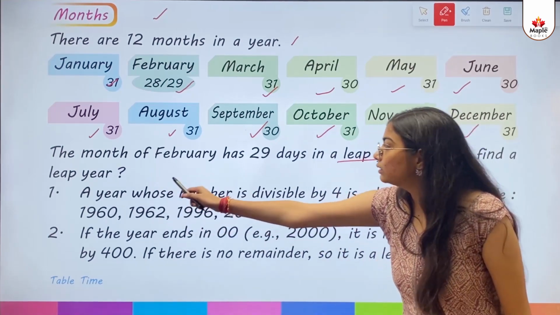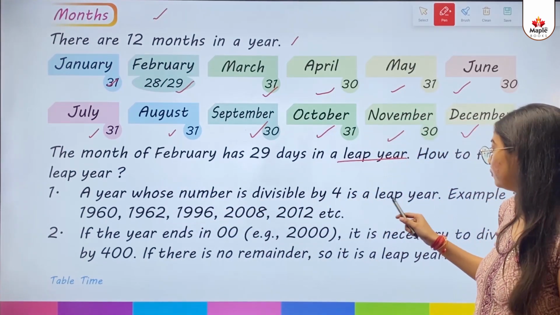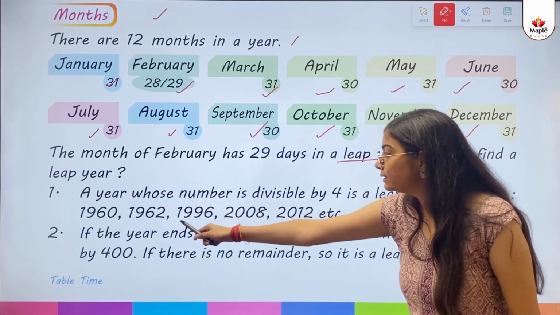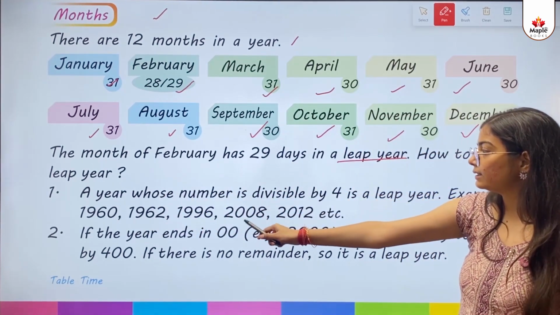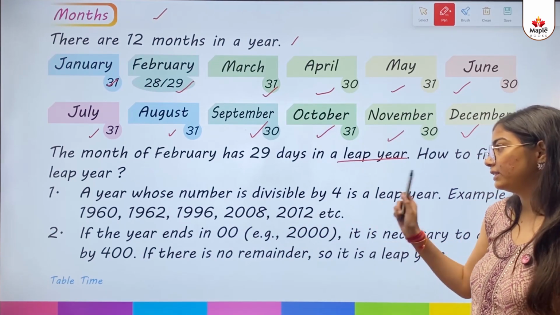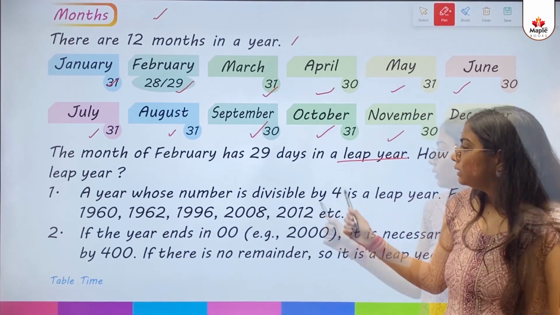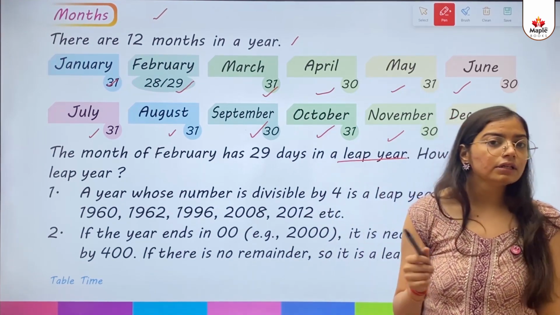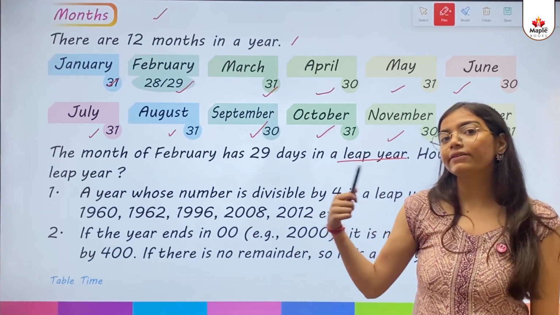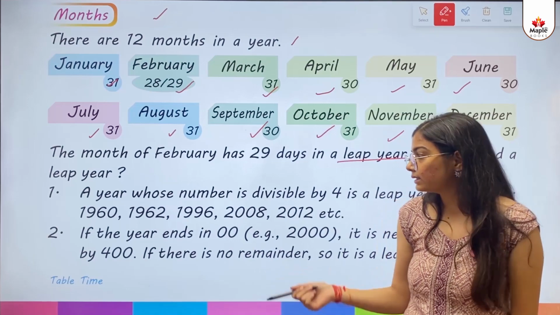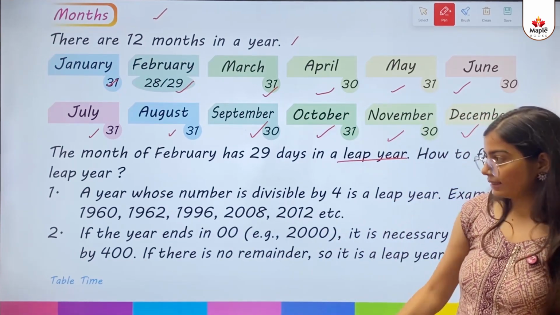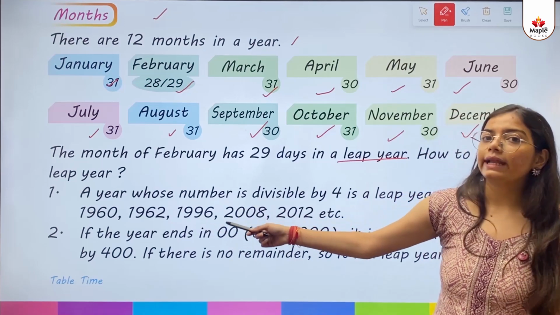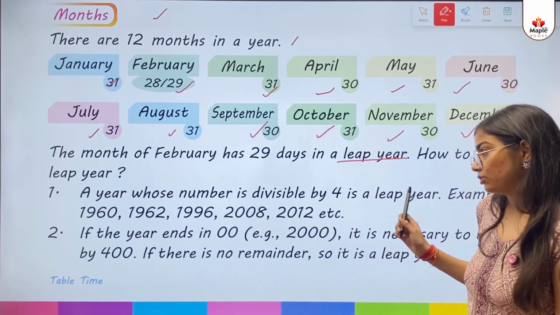First, a year whose number is divisible by 4 is a leap year. Example, 1960, 1962, 1996, 2008, 2012, etc. So kids, ये यहाँ पर ये बताना चाह रहे हैं, अगर कोई हमें नंबर दिया है, कोई ईयर दिया हुआ है, अगर वो 4 से डिविजिबल है, that is the leap year. Example भी दिया है कुछ 1960, 1962, 1996 and etc.